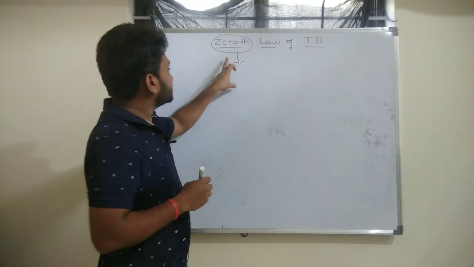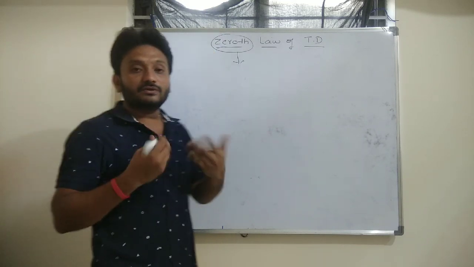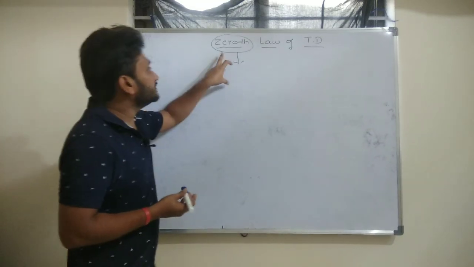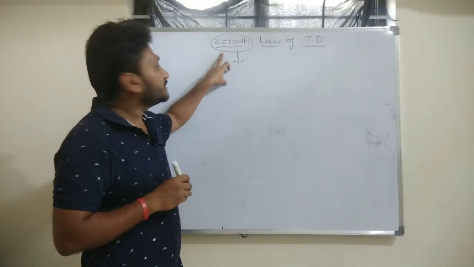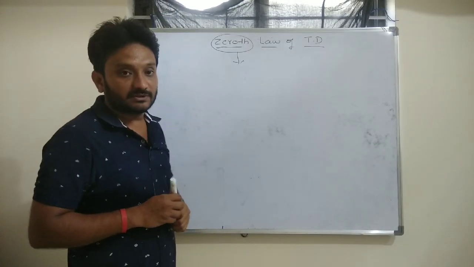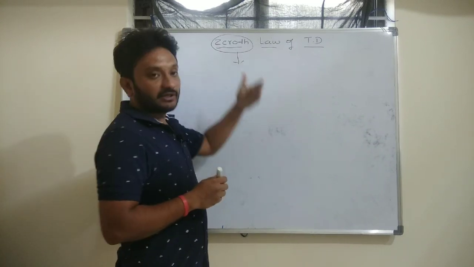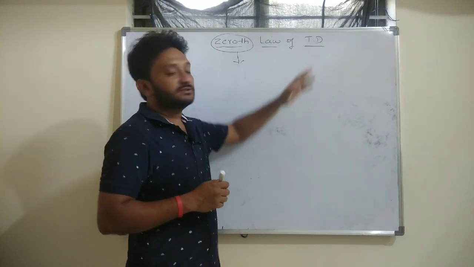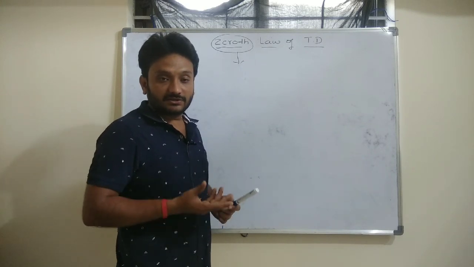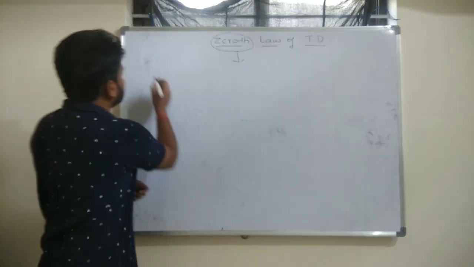Why have they named it the zeroth law of thermodynamics? The reason is that the zeroth law was found after the first law and second law of thermodynamics. That is the reason they named it the zeroth law of thermodynamics. Now, before going directly to the statement, let us have an example, so that after understanding that example, we can come to the statement.